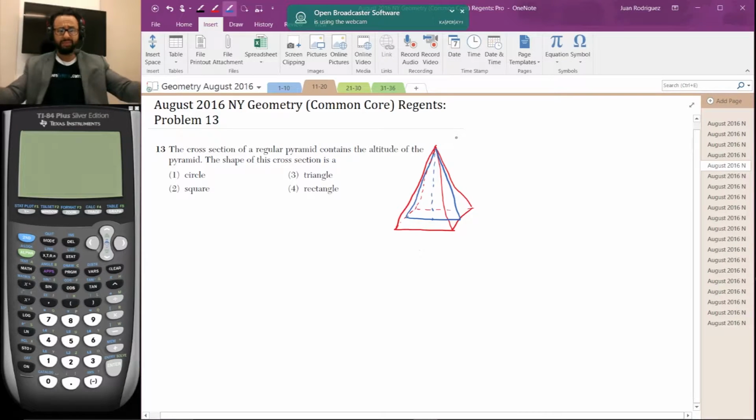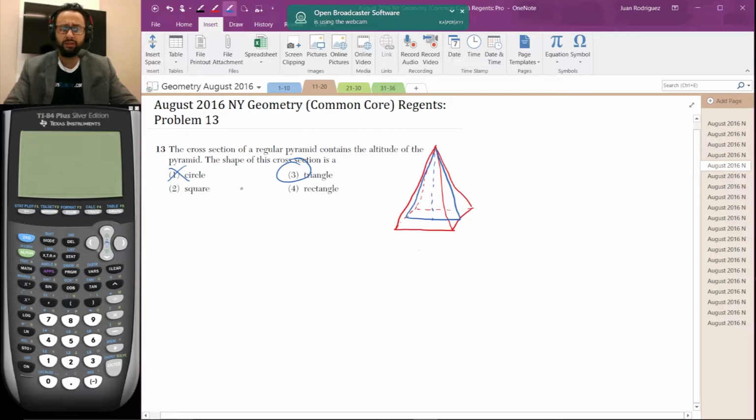Now, what kind of shape is that? That is definitely a triangle. So the shape that this thing makes is definitely a triangle. That's our answer. Hopefully you were able to eliminate circle, which is the shape that you definitely don't get from a cross section of a pyramid which contains the altitude.